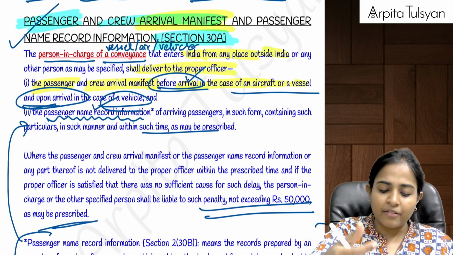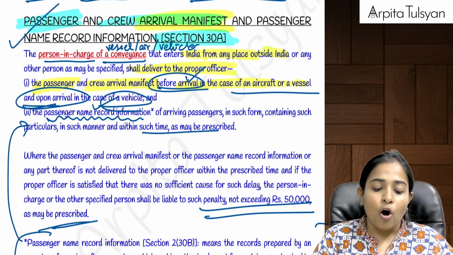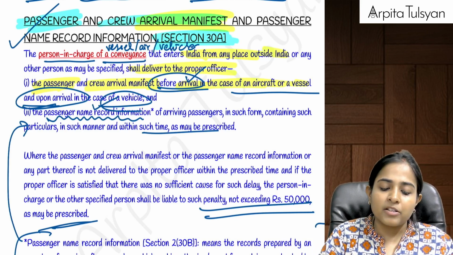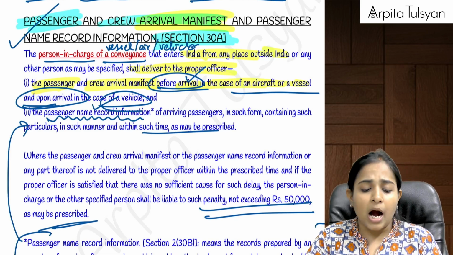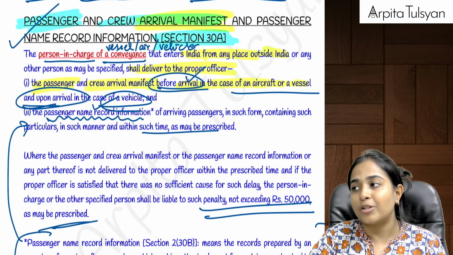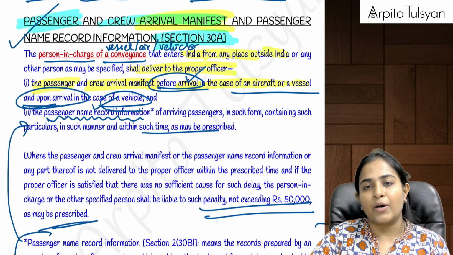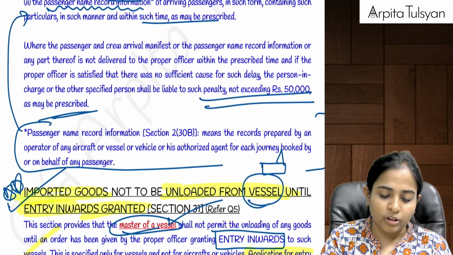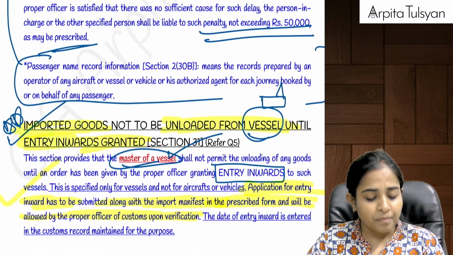Time limit we have already studied about, that is required to be submitted anytime before arrival of the vehicle or the aircraft. And this passenger and crew arrival manifest is going to contain all the information about the crew members, about the passengers, their record information, their journey information. This is required to be submitted any time before arrival of the aircraft or the vessel. If not done, then there can be a penalty up to rupees 50,000. Are you clear with this?